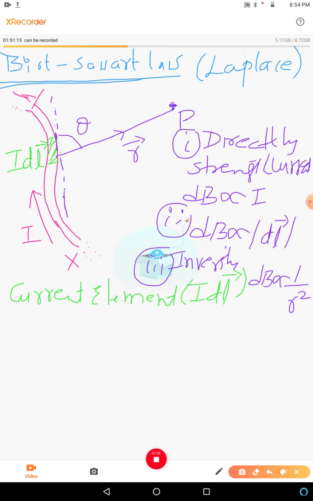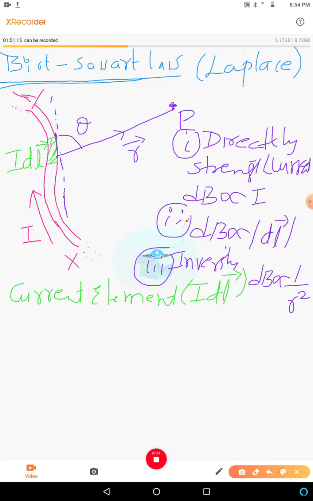So dB is inversely proportional to the square of the displacement vector. So this is the statement of Biot Savart's law. Directly proportional to the strength of the current, directly proportional to the length of the conductor, and inversely proportional to the square of the displacement vector.